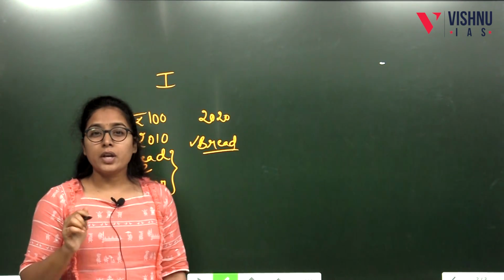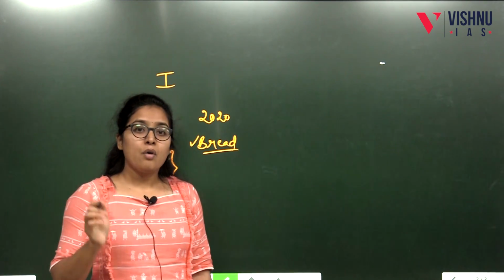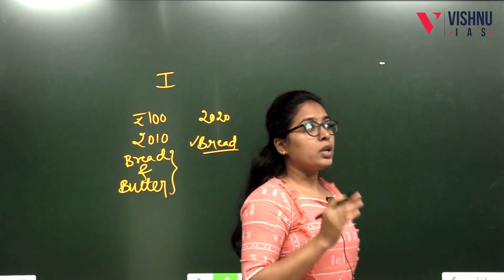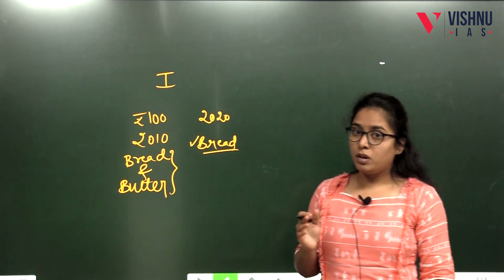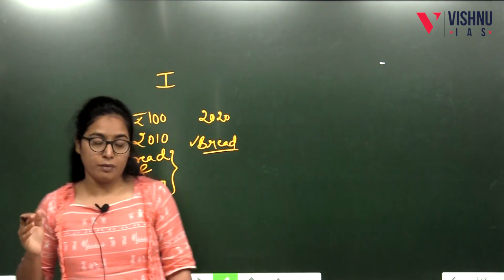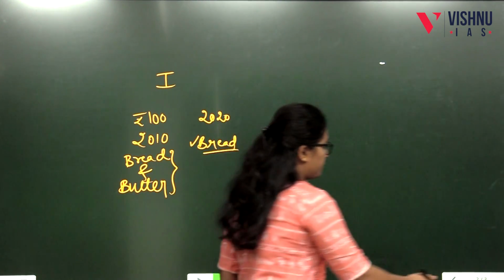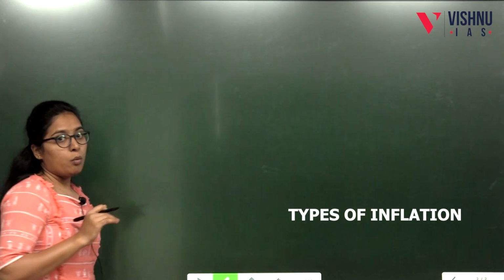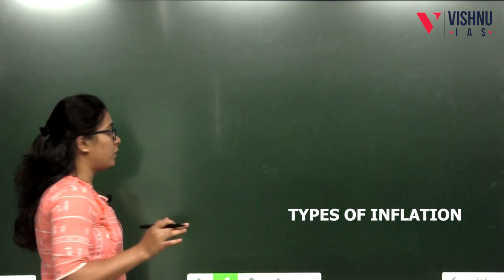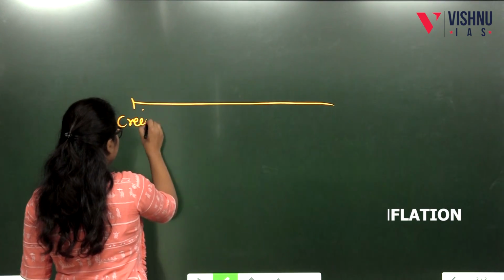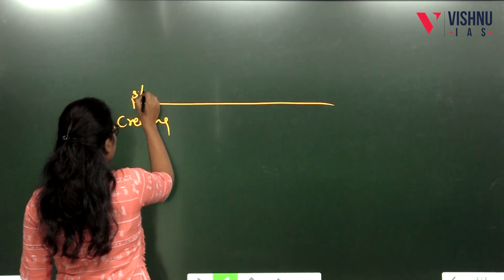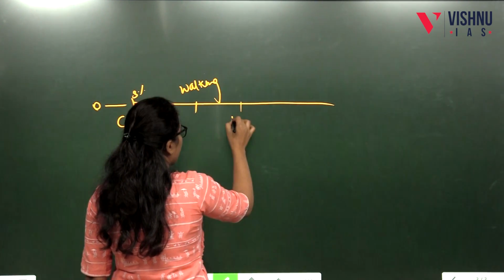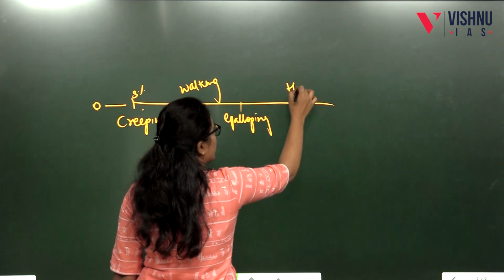That's why the inflation targeting of a government is very important, both for macroeconomic stability and for ensuring that the poorest of poor people can access the basic necessities of life. Then comes the types of inflation. There are so many types of inflation. Let me explain the main types of inflation. That is creeping inflation, from 0 to 3%, walking inflation, galloping inflation, and hyperinflation.